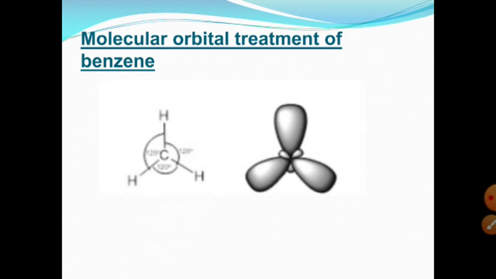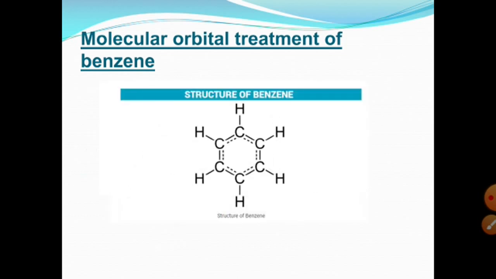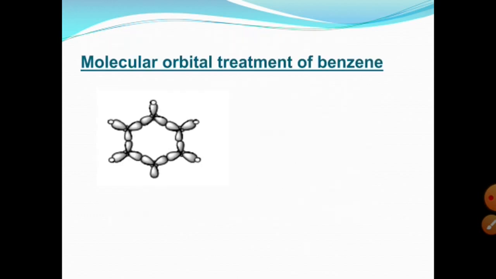So the combination or overlap of such 6 carbon structures with 6 hydrogen atoms produces the following sigma framework of benzene. Each p orbital is in a position to overlap in a perpendicular manner to give a continuous sheath of negative charge as shown below.